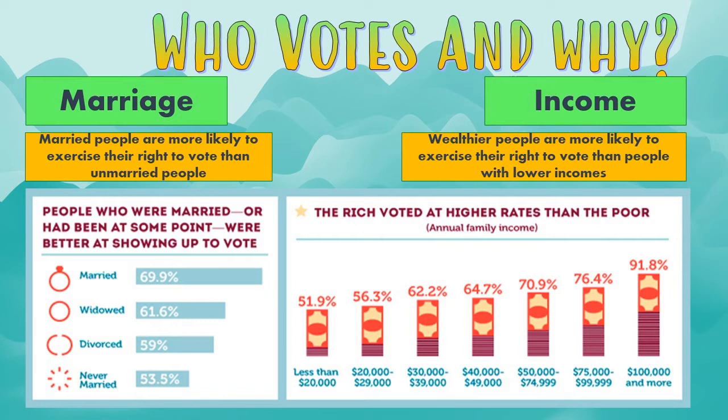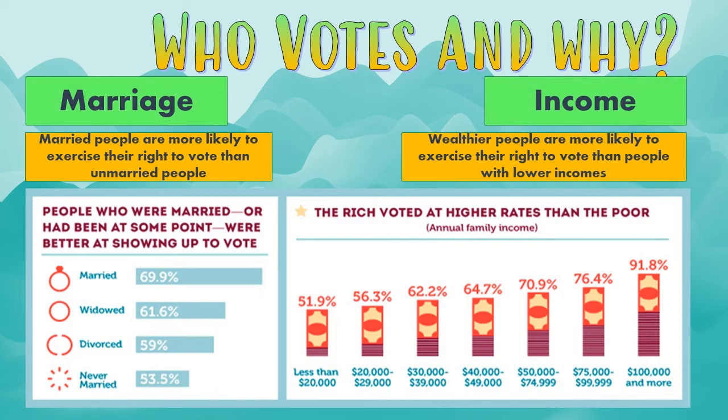Income is another one of those motivators. We see in our patterns here that wealthier people are more likely to exercise their right to vote than people with lower incomes. The higher people's income becomes, the more likely they are to turn out to vote. These people have a lot of stake in the system. They probably have a lot of policy preferences about things that they want to happen, or things that they want to happen to their taxes or whatever. But people with higher incomes are more likely to exercise their right to vote than people with lower incomes.